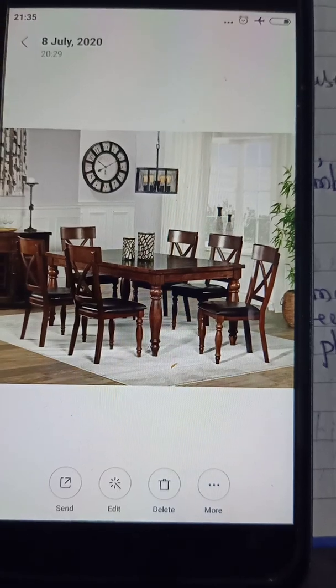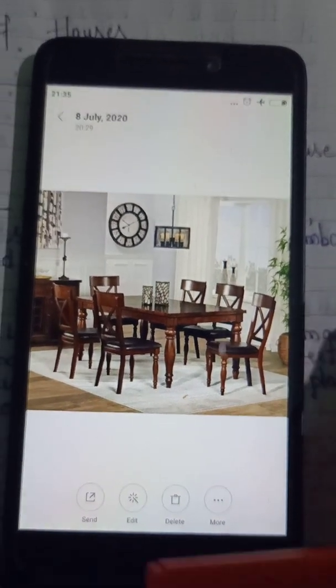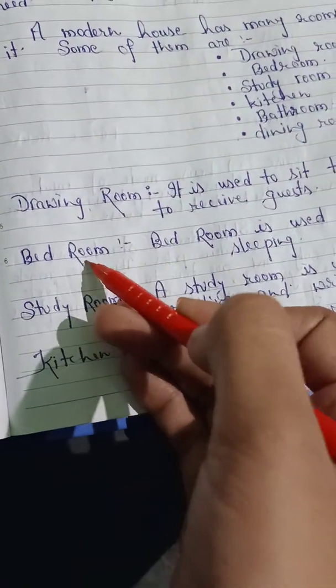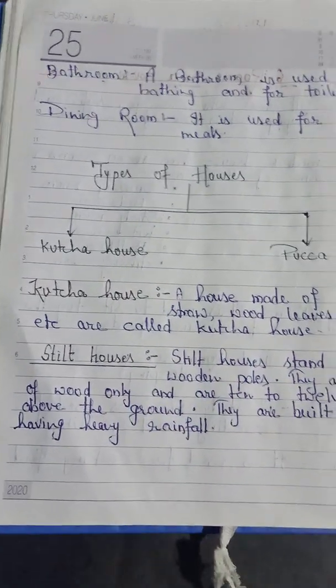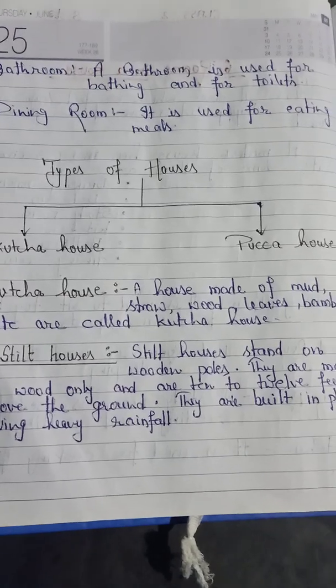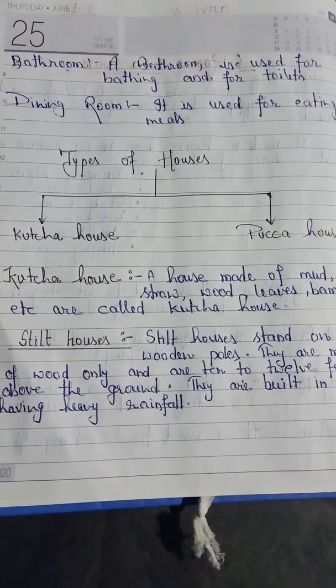So here it is, dining room. So these are the important rooms in our houses. First one is drawing hall, drawing room, then bedroom, then study room, then kitchen, bathroom and dining room. Different rooms in the houses. After that we are going to see what are the types of houses.